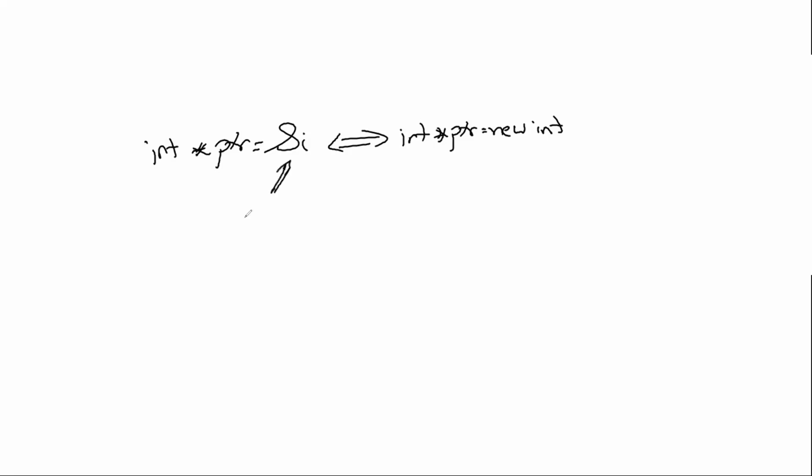It would look something like, let's say, int star ptr is equal to the address of some integer, right? Or equivalently, you can write it a bit differently, but it has obviously a different meaning. Int star ptr would equal a new integer. The difference would be whether it's on the stack or the heap. Here it's on the stack. Here this integer is on the heap. But that doesn't make a difference for me right now.